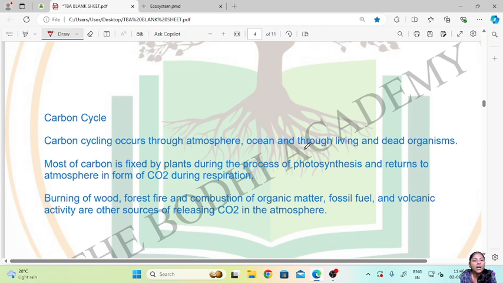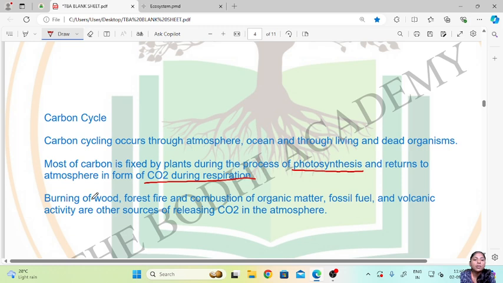Most of the carbon is fixed by plants during the process of photosynthesis and returns to the atmosphere again in the form of carbon dioxide during respiration. So when we give out carbon dioxide during respiration, the carbon returns to the atmosphere as carbon dioxide.